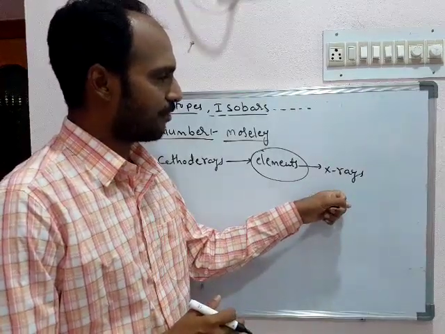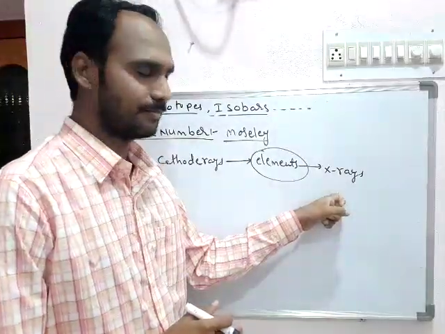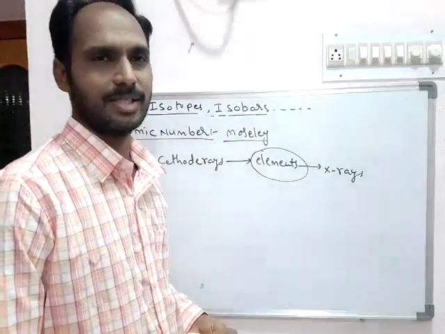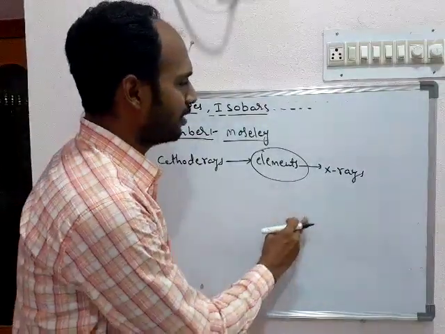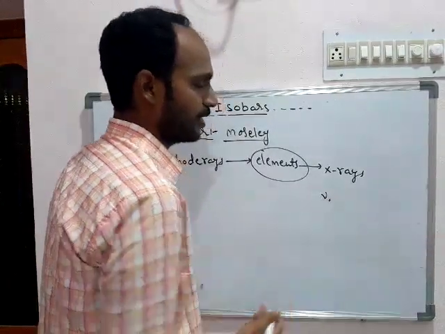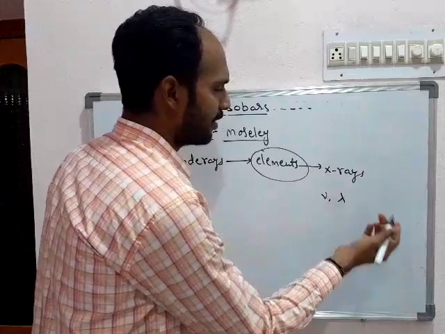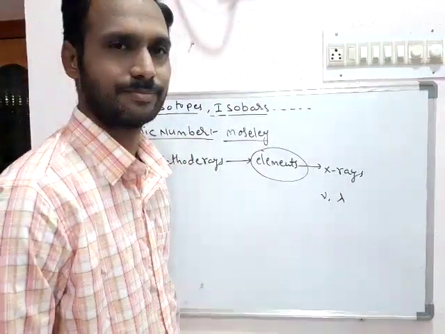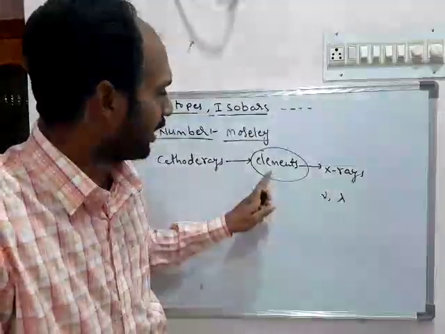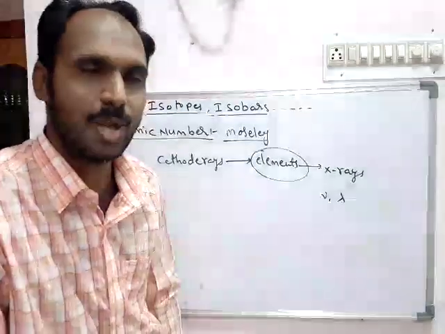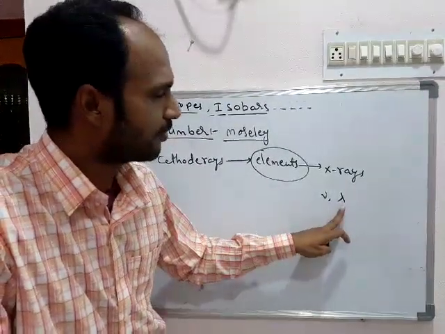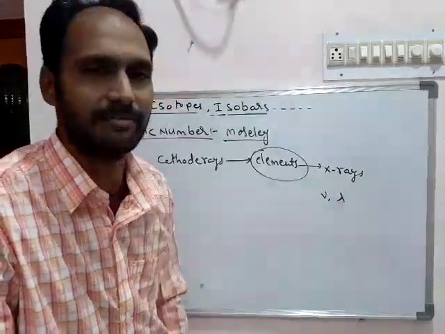the frequencies of X-rays emitted by all elements are not identical. Means all elements emitted X-rays having different frequencies. Different frequencies means they have different wavelengths. He did the same experiment with all elements, and all of them emitted X-rays, but the frequency, or otherwise the wavelength, of the X-rays was totally different.